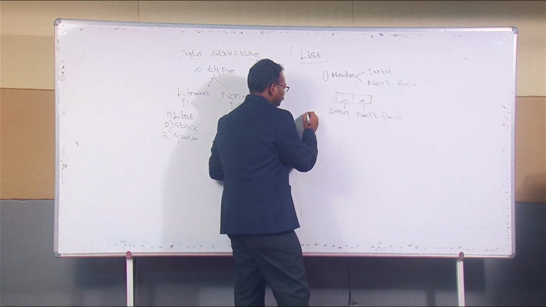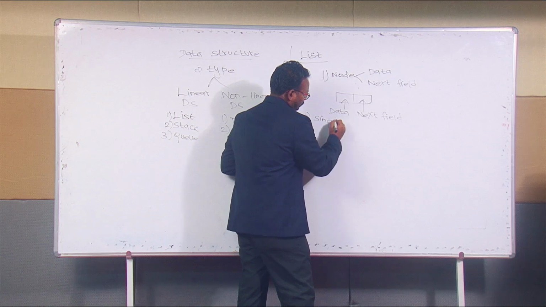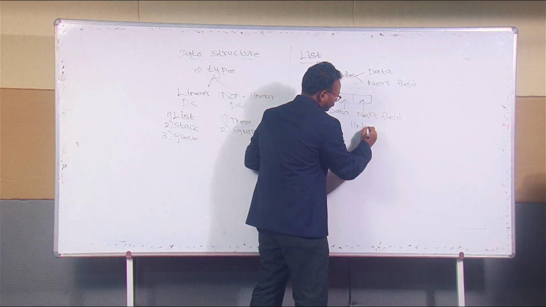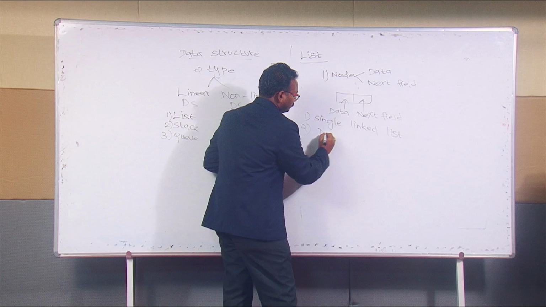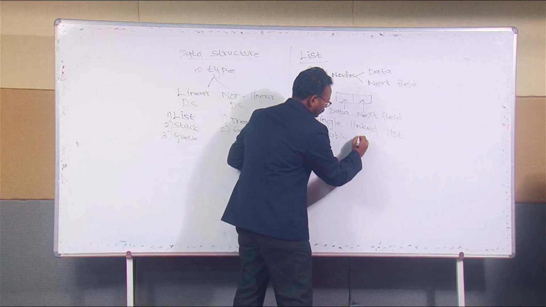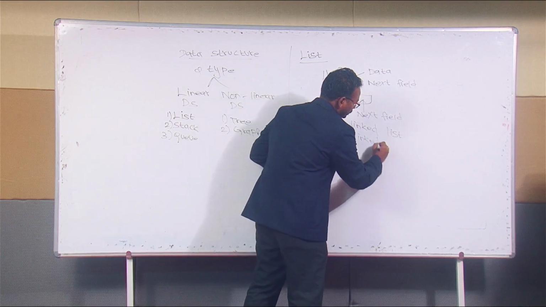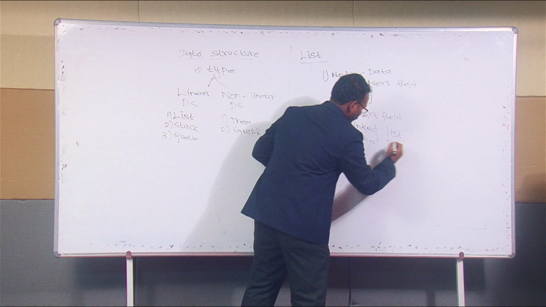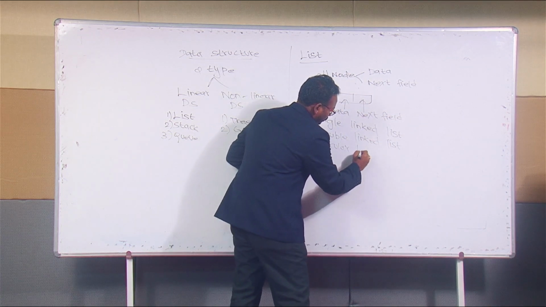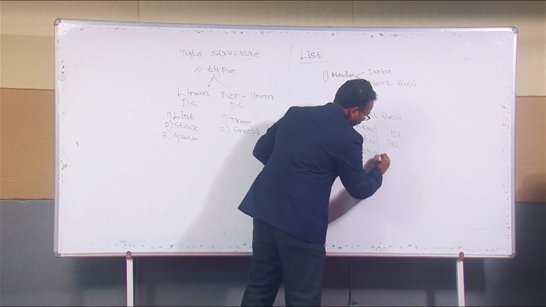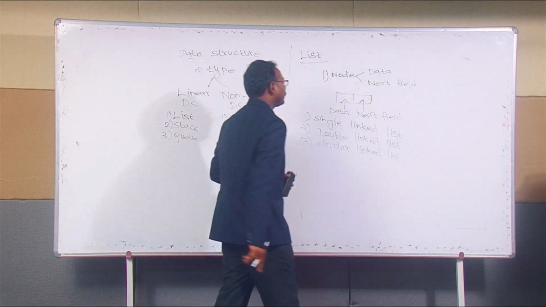First one is a single linked list, and second one is a double linked list, and third one is a circular linked list. Okay, these are the different types of list.